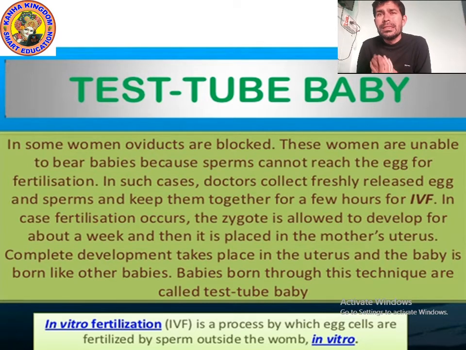So in some women, the oviduct, meaning the fallopian tubes, are blocked. These women are unable to bear babies. They cannot give birth to the baby, because sperm cannot reach the egg, since the fallopian tube is blocked, and the eggs released from the ovary will not come into the fallopian tube.